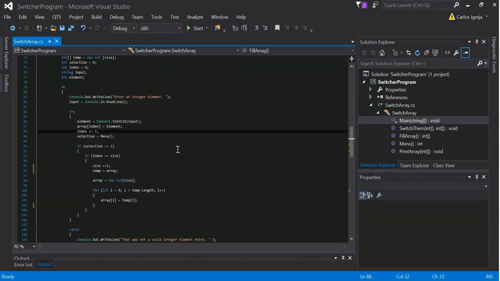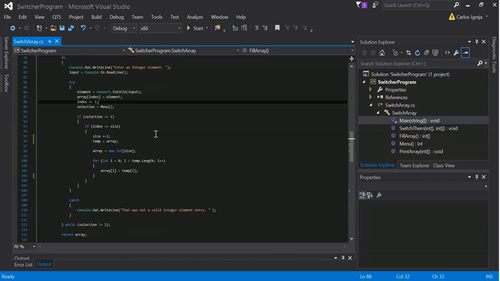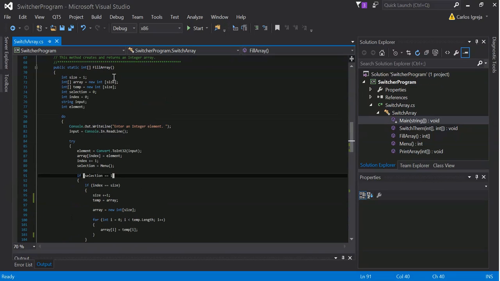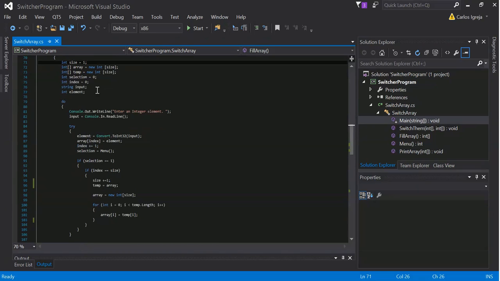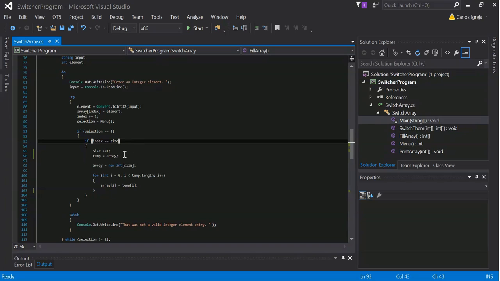I do not see index. Oh, index. Okay, wait a minute. Index increase plus equals 1. Now, if index equals size, so that's why we need the plus equals 1 here. So that equals the size, I guess. Which I'm not sure where the size is. And index is 0 here. And then size will increase plus equals 1 here.